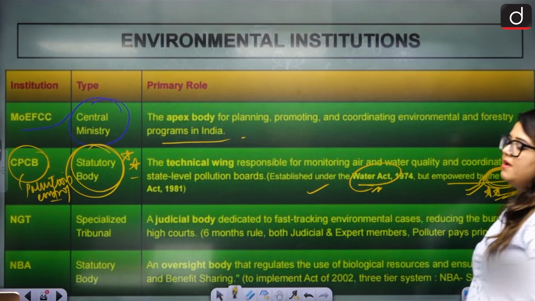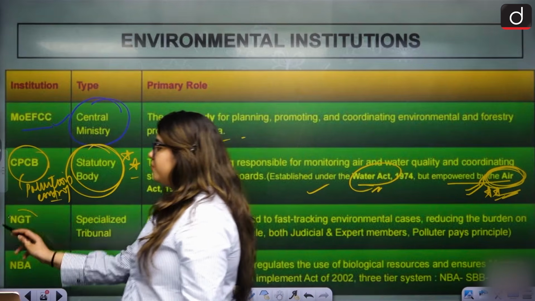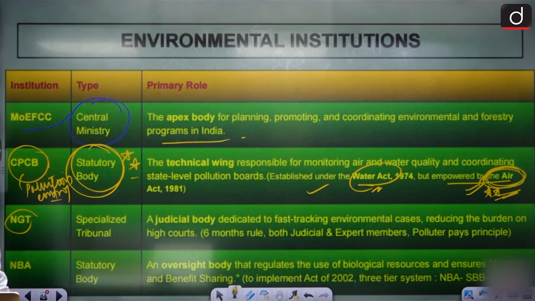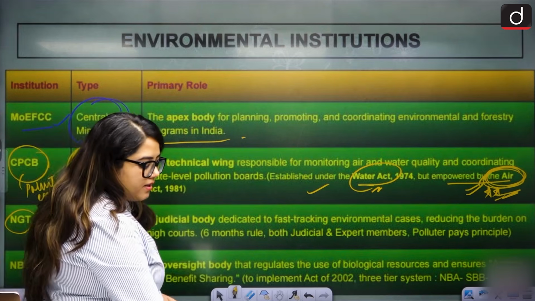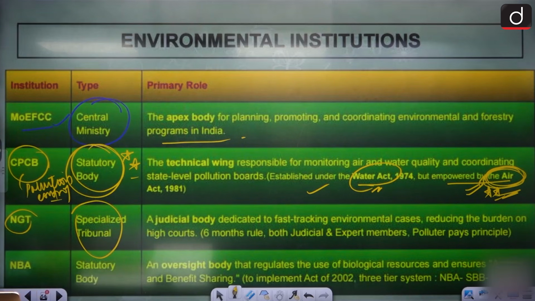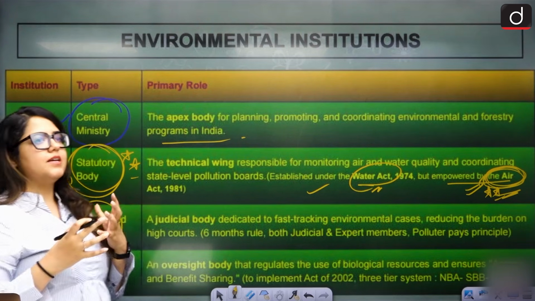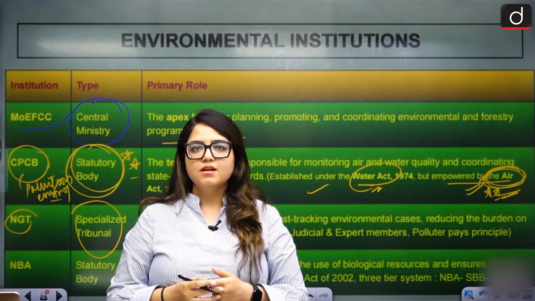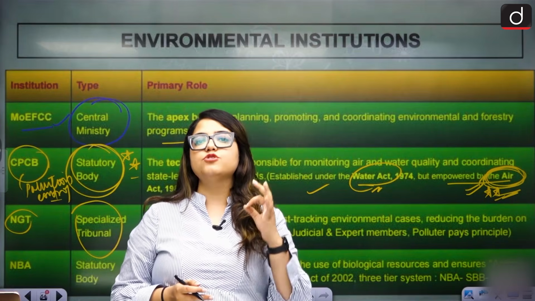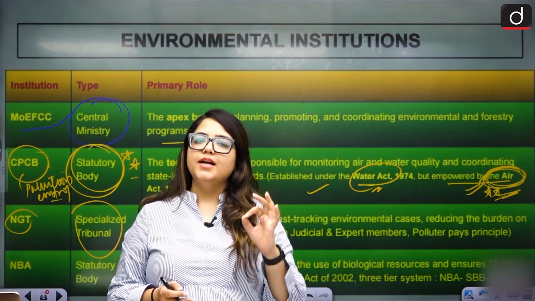Then we have NGT, the National Green Tribunal, working on the environment. They are specialized tribunals and judicial bodies, dedicated to fast tracking environmental cases. NGT has a guideline that any case that comes to them must be solved within 6 months, which is the maximum deadline.